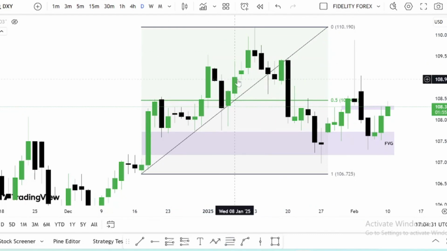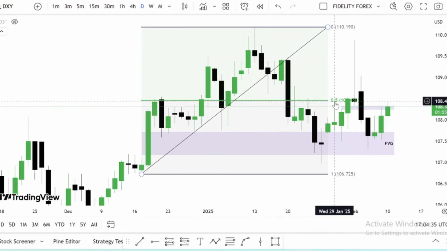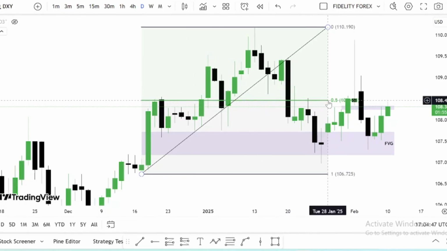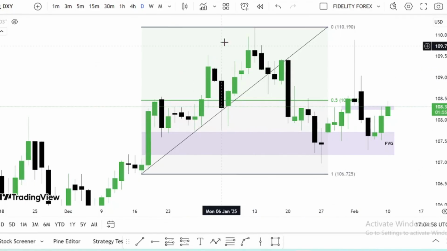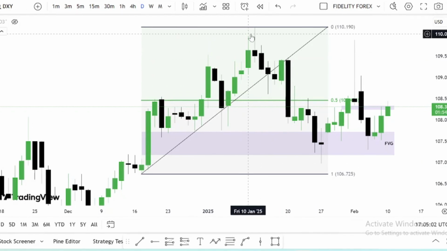So you can see the midpoint here, which is the green line, at 0.5, representing a 50% retracement, a 50% level. Here is our equilibrium. Above this is our premium, and below this is our discount. What the institutions are doing is they want to buy at discount and sell at premium.